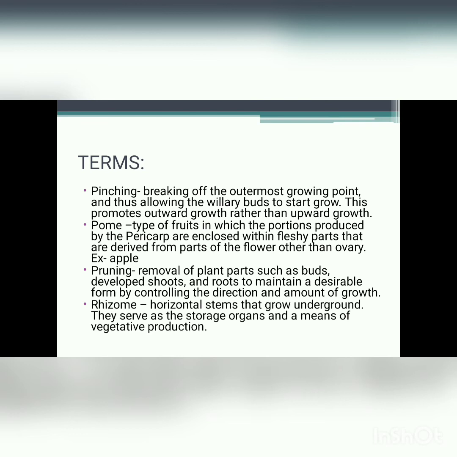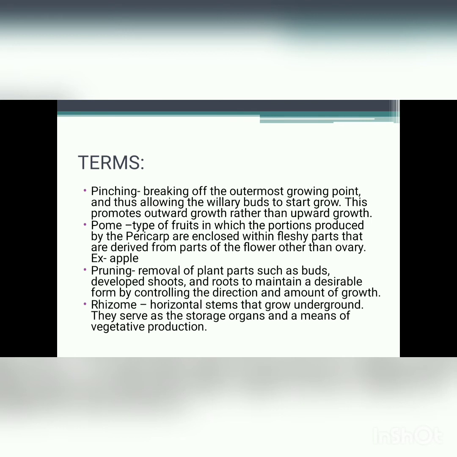Pome, type of fruit in which the portions produced by the pericarp are enclosed within fleshy parts that are derived from parts of the flower other than the ovary. Example, apple. Pruning, removal of plant parts such as buds, developed shoots, and roots to maintain a desirable form by controlling the direction and amount of growth.